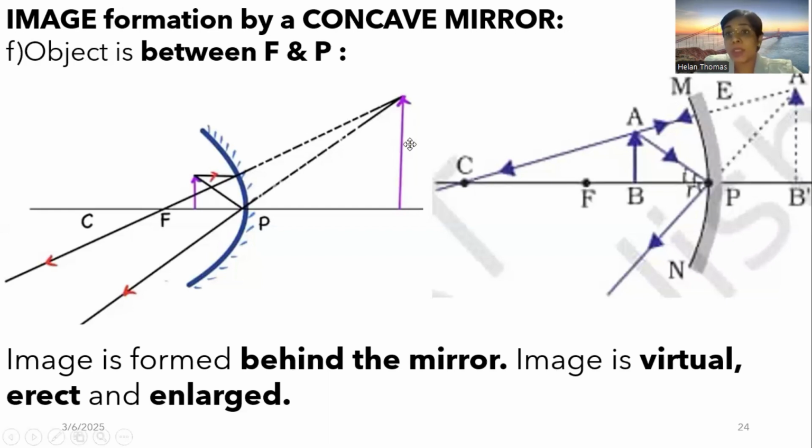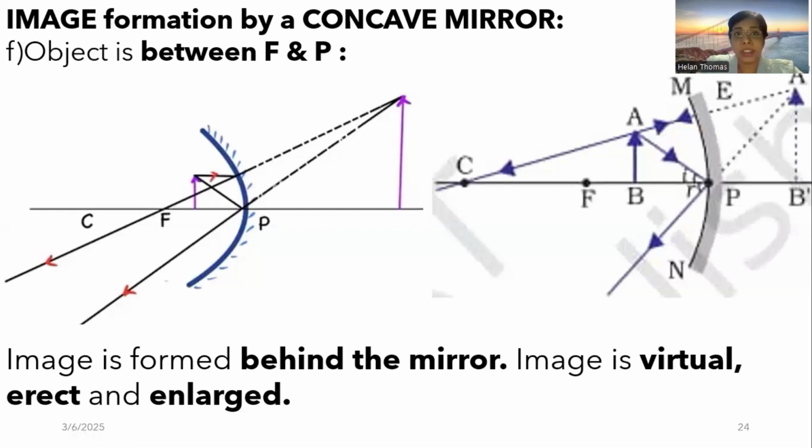Whenever the image is formed behind the mirror, it is going to be erect and virtual. So in this case, because the object is placed in between focus and the pole, the image that is formed will be an enlarged image, and also it is formed behind the mirror. It is erect and it is enlarged.